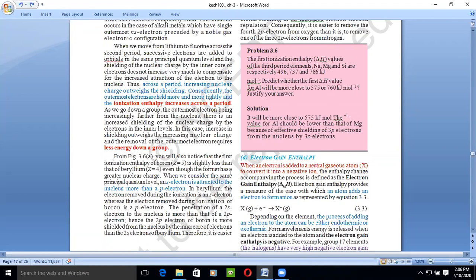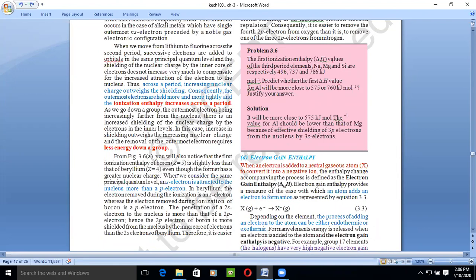Okay, so here there is a comparison between boron and beryllium. Boron's atomic number is 5, beryllium's atomic number is 4. The electronic configuration for beryllium is 1s2 2s2, but for boron it is 1s2 2s2 2p1. This means the outermost participating shell for beryllium is s, which is completely filled, but for boron the outermost participating shell is p, in which we have one electron.